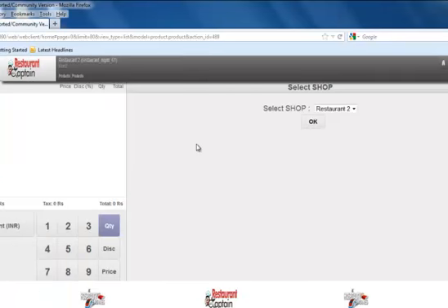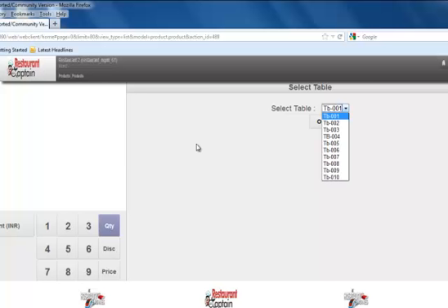As soon as you click on point of sale, you will have the first screen which you visit, where you need to select the shop for which you are going to create this particular order. You may have multiple shops, multiple restaurants. So once I select a particular shop, the system will ask the user to select the table for which he is supposed to create an order. So let us say I select table 2 and click on OK.